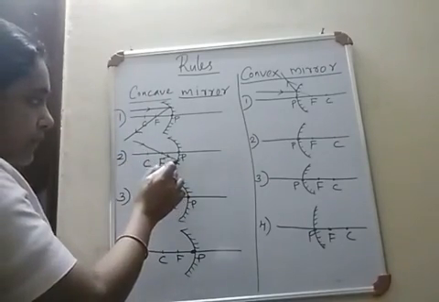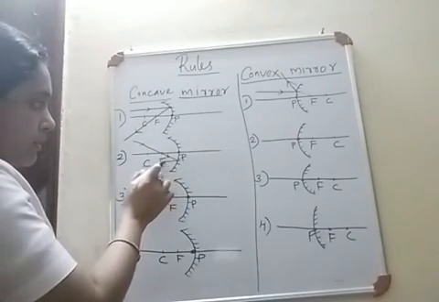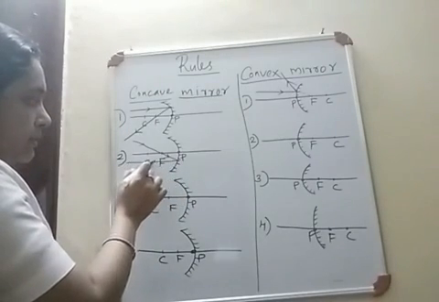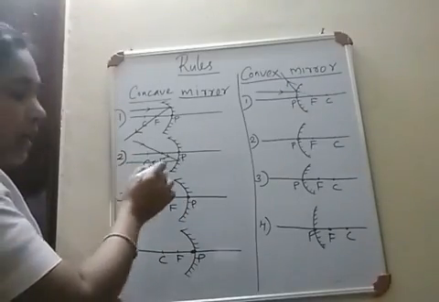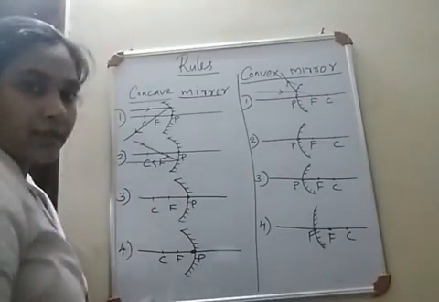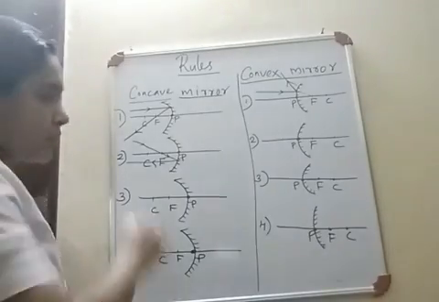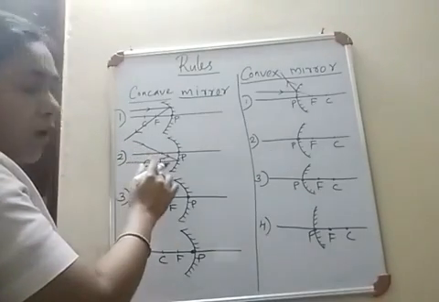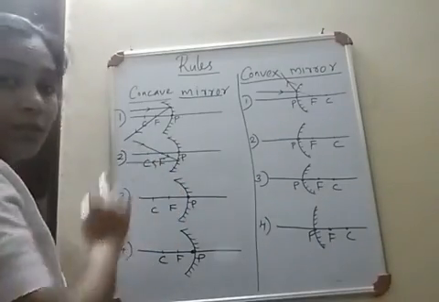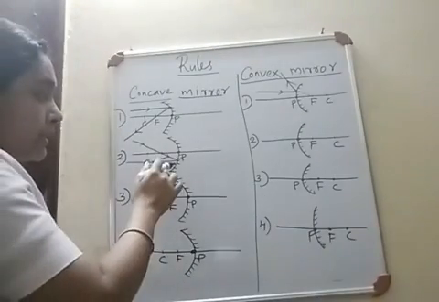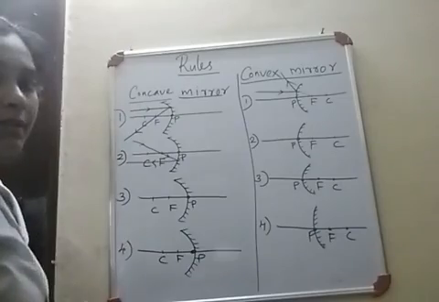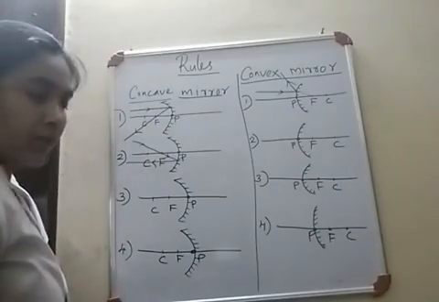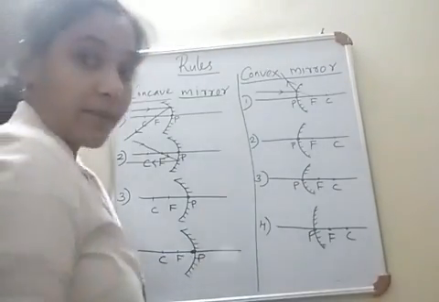This ray after reflection should move like this. That means it must be reflected parallel to the principal axis. This is a rule. So whenever a ray is incident on the mirror after passing through the focus, the reflected ray should move parallel to the principal axis. Okay, then what in the case of convex mirror?